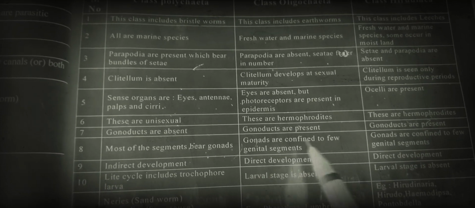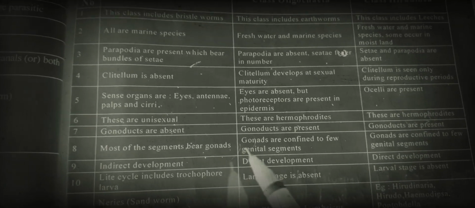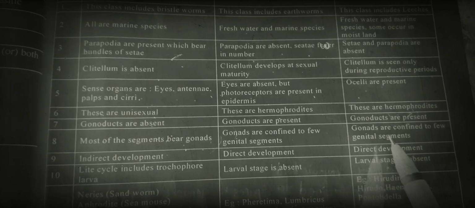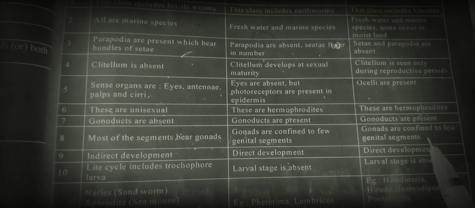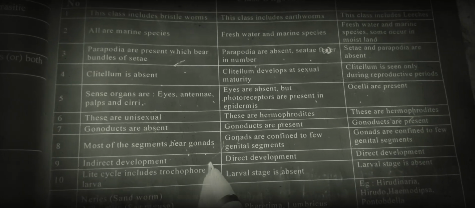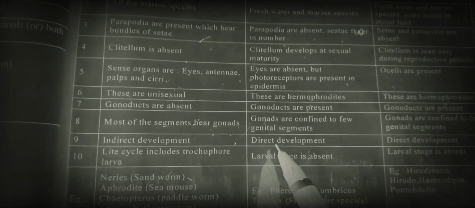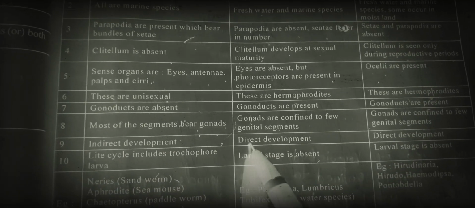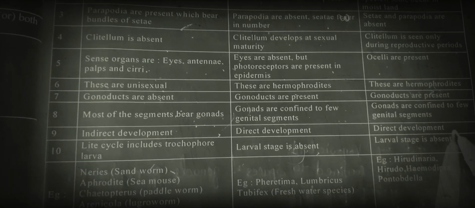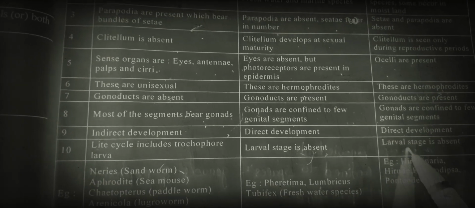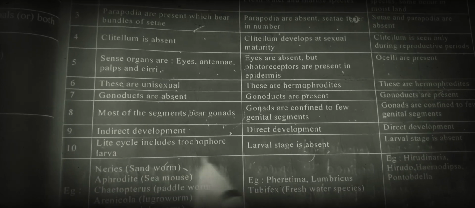In oligochaetes, gonads are confined to a few genital segments. In Hirudinea also, gonads are confined to a few genital segments, both are the same. Next, in Polychaeta there is indirect development, which means a larva is present, the trochophore larva. In oligochaetes and Hirudinea it is direct development, which means the larval stage is absent.